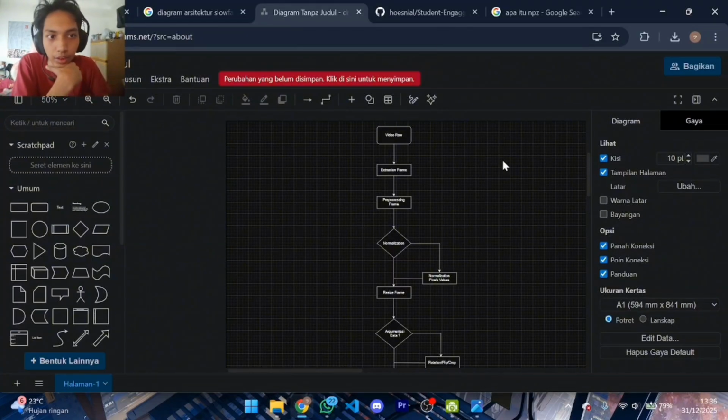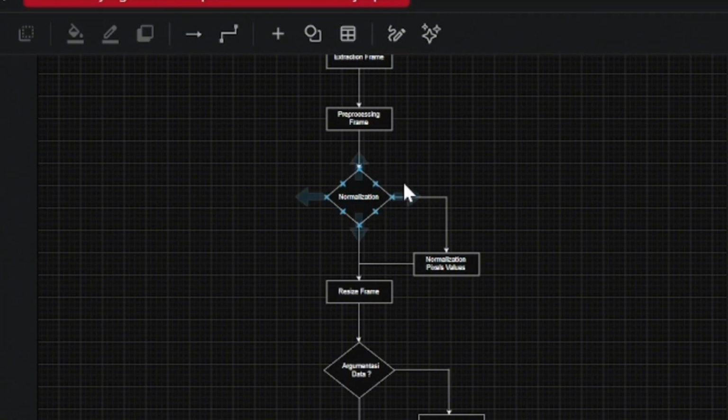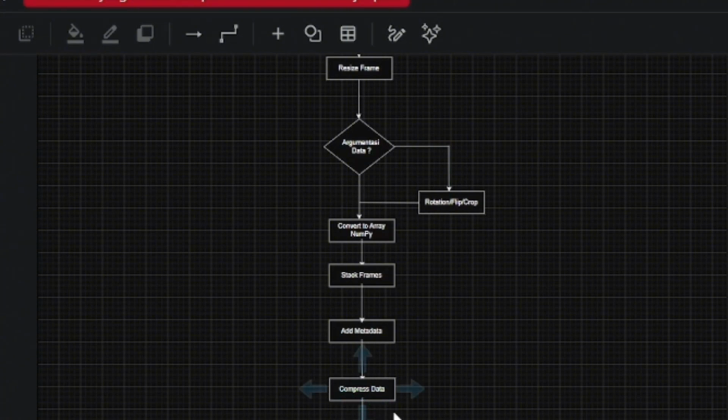Before feeding the data into the model, we perform a specific pre-processing step. Processing raw video files directly is computationally expensive. First, raw video, then frame extraction, then frame processing: normalize the pixel values and resize the frames. Then data augmentation: if yes, rotation, flip, or crop; if not, convert to a NumPy array. Then stack frames, add data, compress data, and save as an NPZ file.